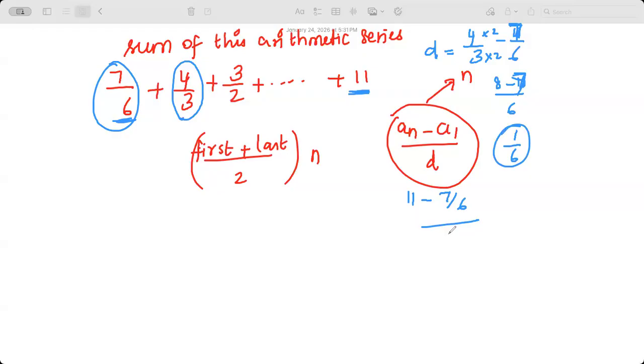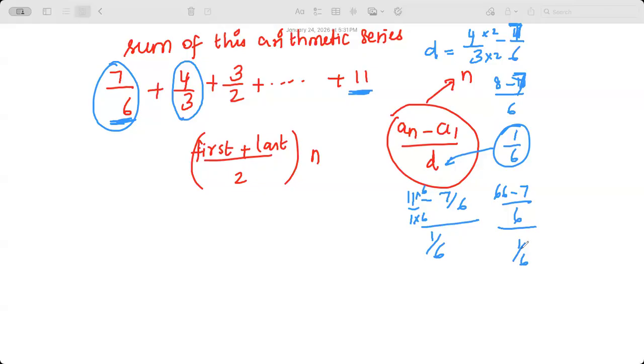Now I'm going to substitute it in here, plugging this into the D, 1 by 6. The top is the nth term minus the first term. Now how to do this: 11 minus 7 by 6, 11 by 1, right? So make every denominator equal to 6. So 66 minus 7 by 6, divided by 1 by 6.